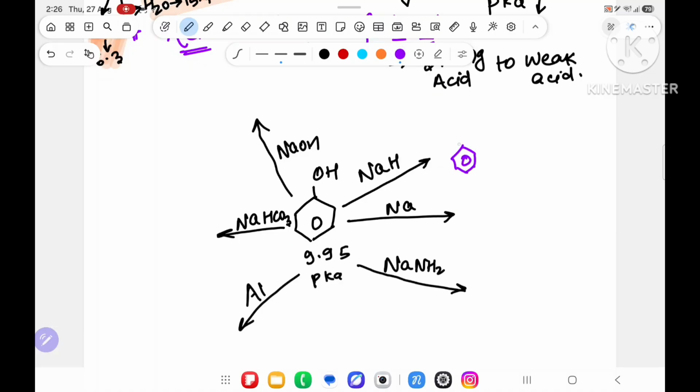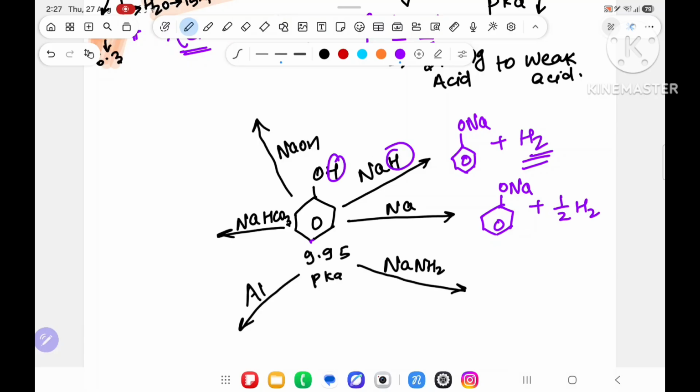Sodium phenoxide, ONa, plus hydrogen gas will come. Hydrogen is a gas, no pKa. So a strong acid is converted to a weak acid. It will convert into sodium phenoxide plus half mole of hydrogen, because one hydrogen will give one hydrogen, but only one hydrogen is there, so it will give half mole of hydrogen gas.